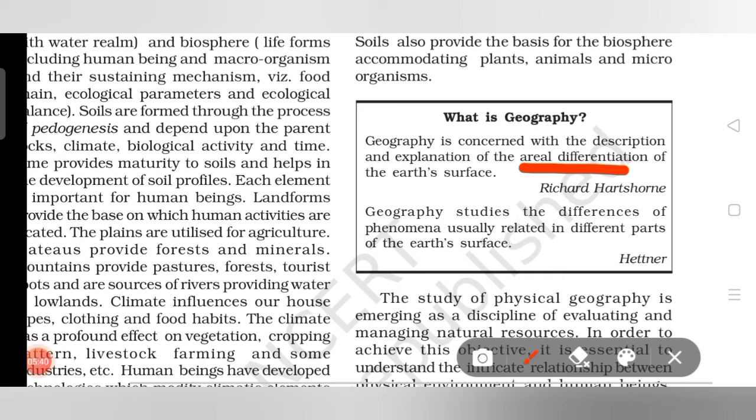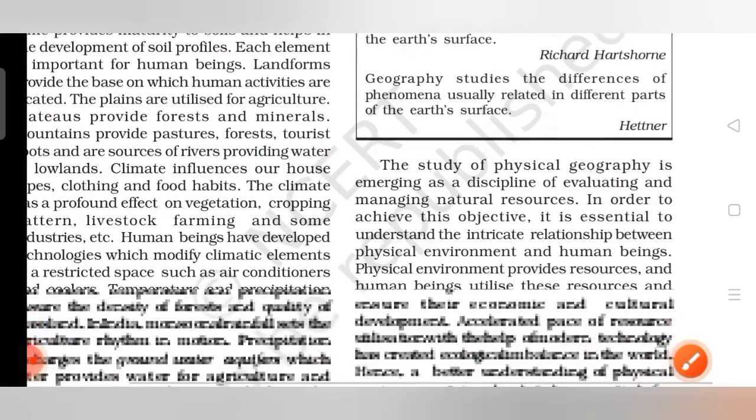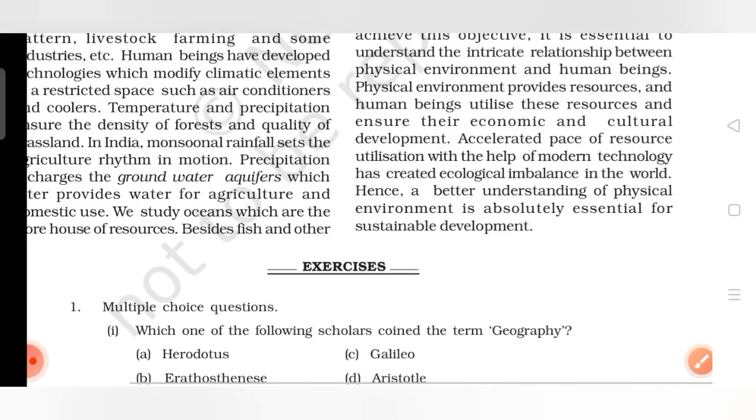This is the main keyword: areal differentiation of the earth's surface. And Hettner has defined geography as it studies the differences of phenomena usually related in different parts of the earth's surface. So these are the definitions by two geographers about geography.